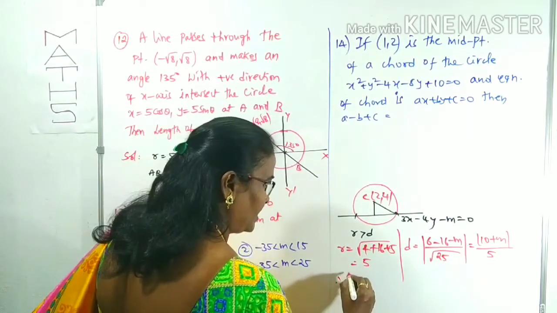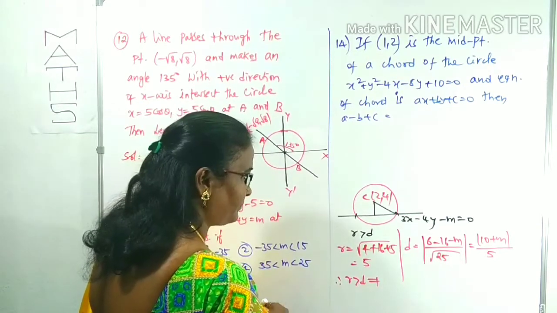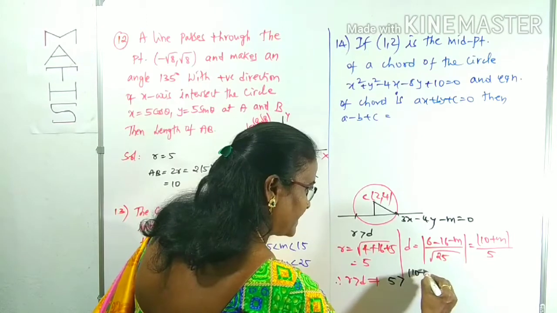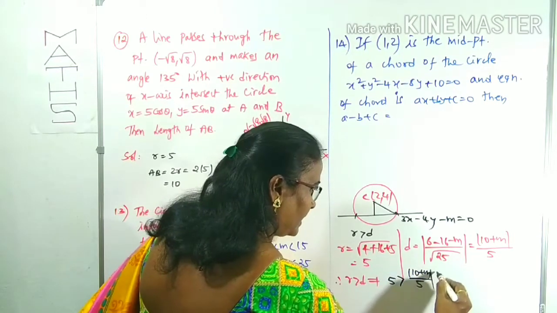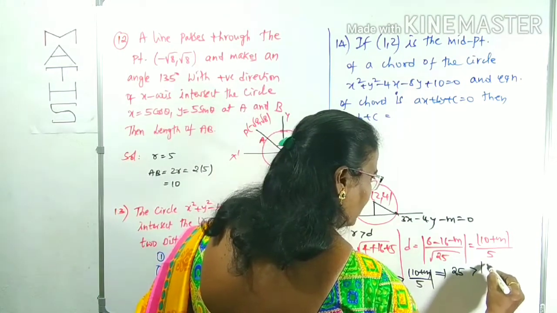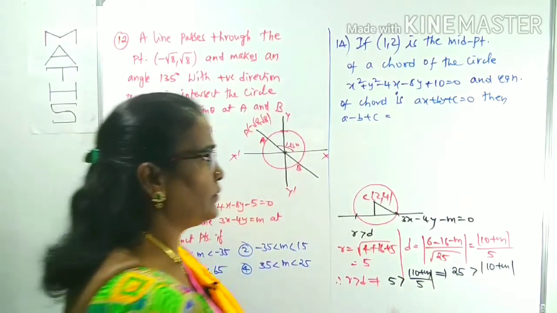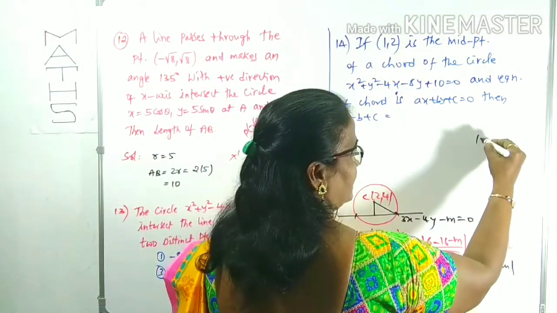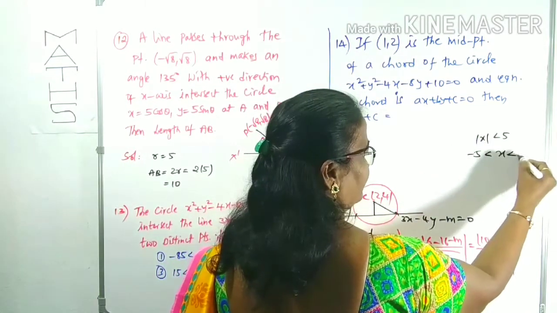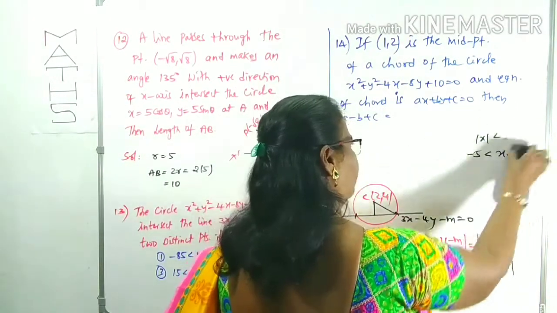Now, what is the condition? r is greater than d. Therefore 5 is greater than d. d is mod of 10 plus m by 5. Take the cross multiplication here: 25 is greater than mod of 10 plus m. You know one notation: mod x is less than 5 means x lies between minus 5 and plus 5. In place of 5, I am taking a general a.